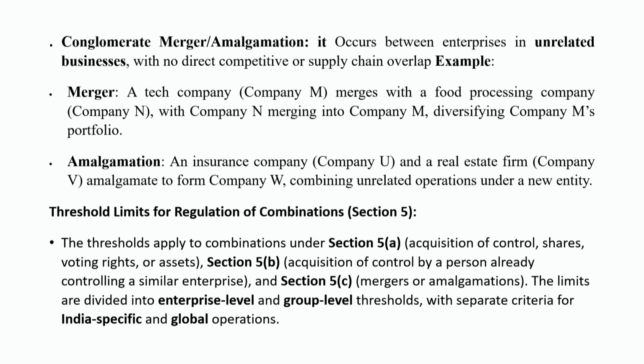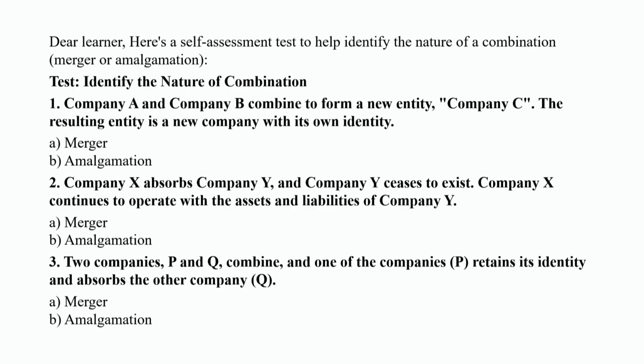Now, the threshold limits for regulation of combinations, which come within the meaning of section 5. The thresholds apply to combinations under section 5 in the case of acquisition of control, shares, voting rights or assets, acquisition of control by a person already controlling a similar enterprise, and in the case of merger and amalgamation. These limits are divided into enterprise level and group level, with separate criteria for India-specific or global. We will discuss that in the next lecture.